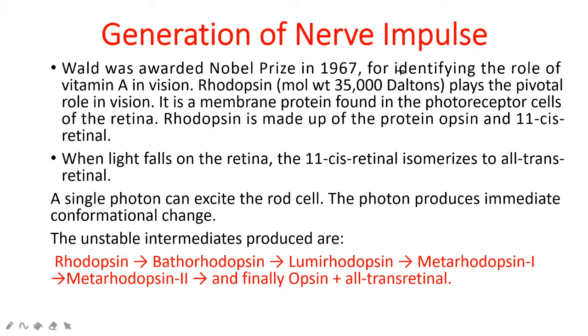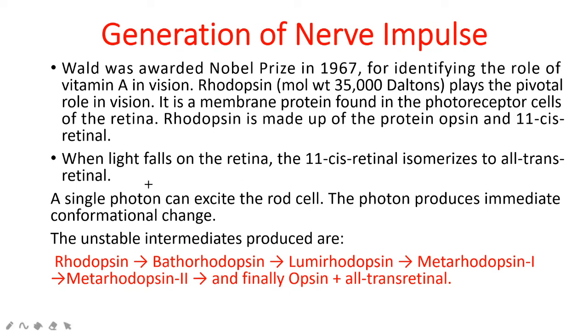generating a nerve impulse. So in the role of vision, vitamin A plays two roles. Two events will occur. One is the dissociation of the visual pigment rhodopsin. The second event is regeneration of the visual pigment rhodopsin. In the dissociation of the visual pigment rhodopsin, you generate a nerve impulse.